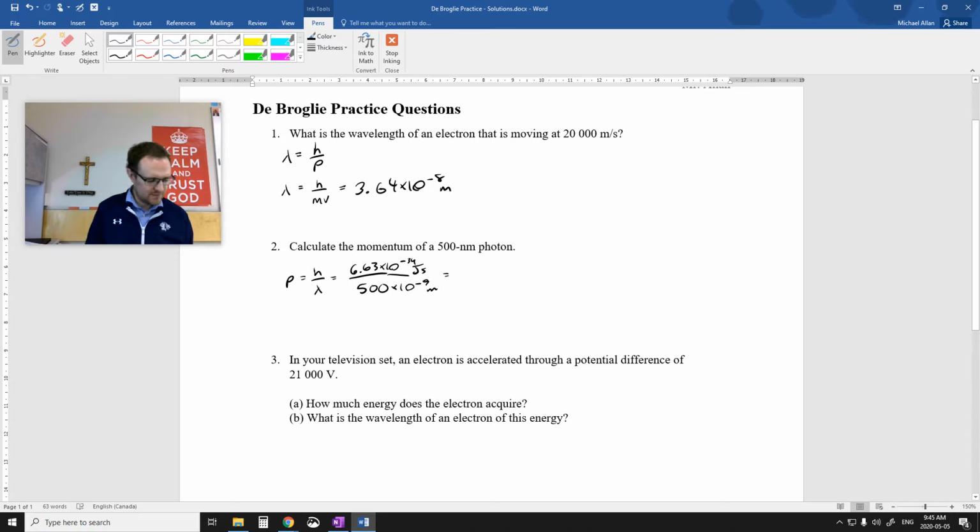I set that in my calculator and I get 1.33 times 10 to the negative 27 kilogram meters per second. There we go. Cool.